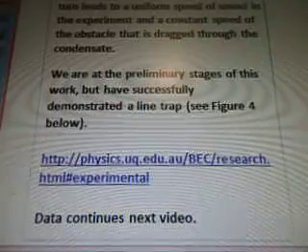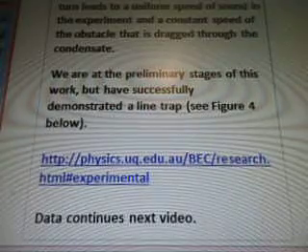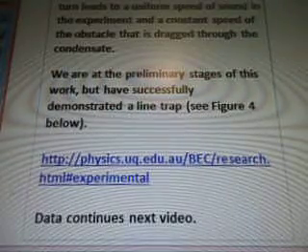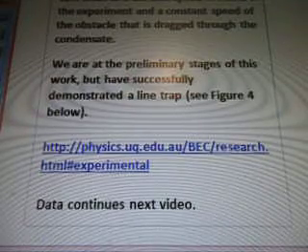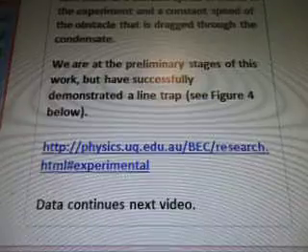We are at the preliminary stages of this work but have successfully demonstrated a line trap. See figure 4 below. physics.uq.edu.au. And the data is going to continue in our next video.